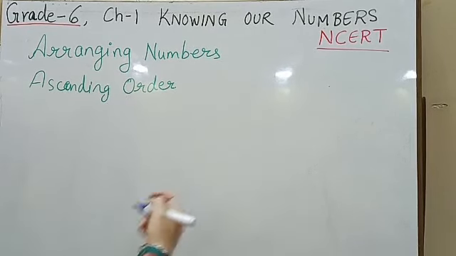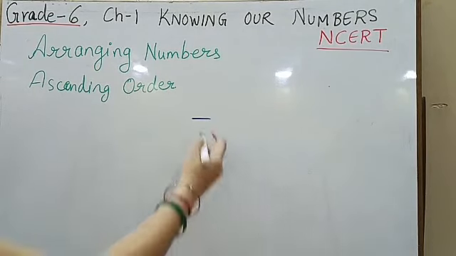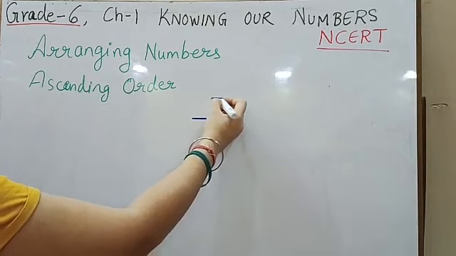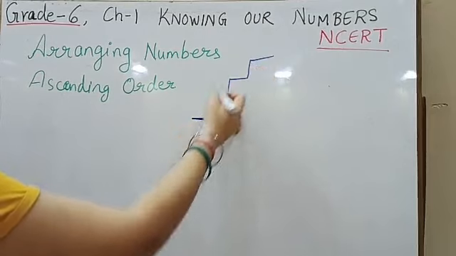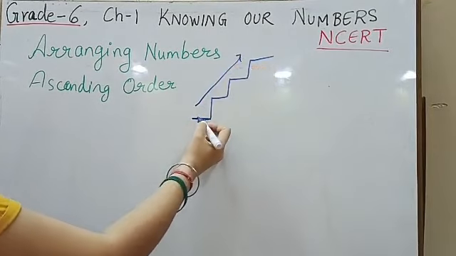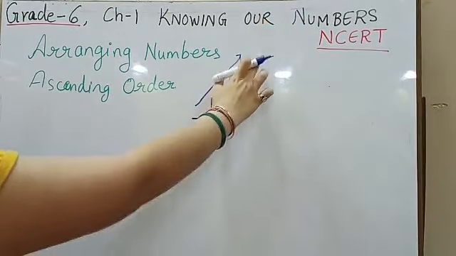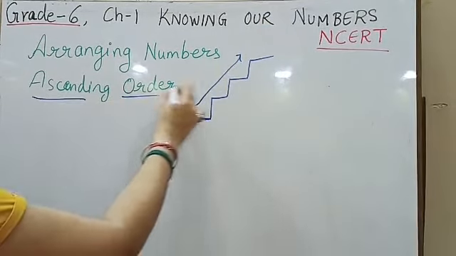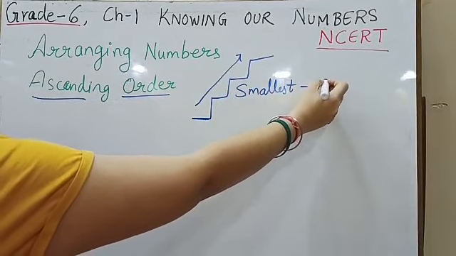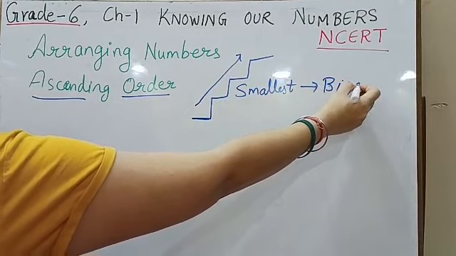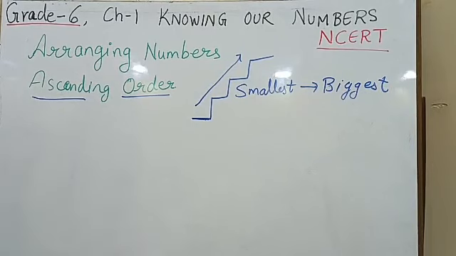Now when we talk about ascending order, imagine yourself to be on this 0 floor and you're going to go to the 3rd floor. So that means you're moving from the base to the top. So when we are moving from the lower level, 0 is the smaller level and 3 is the greater level. So when we are moving from small to big, that type of order is called ascending order. So remember, to move from smallest to the biggest number, that is called the ascending order. Now how to arrange these numbers from smallest to biggest? Let us take an example.